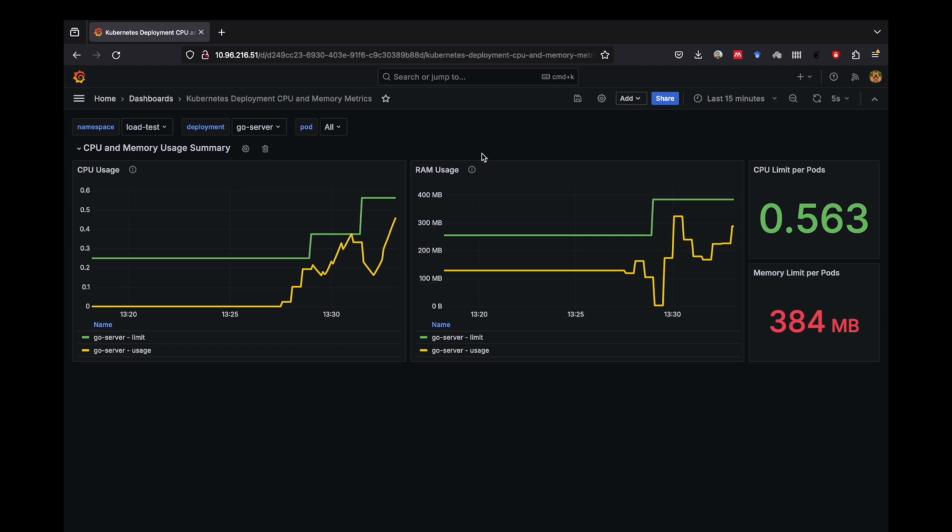Again, from this point of view, we can clearly see that the framework made good decisions in updating the CPU and RAM resources. Thank you for your attention.